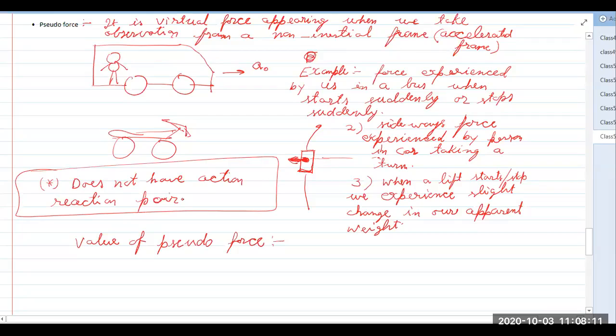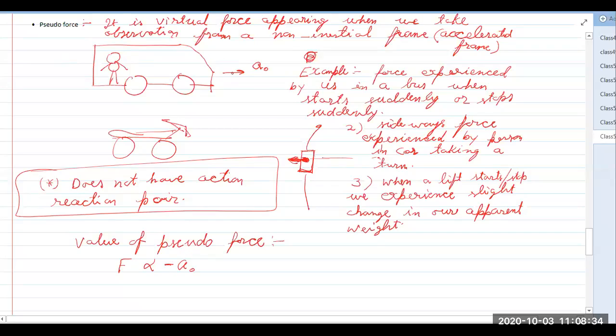Now we will see the value of the pseudo force, how much is this. So this force is proportional to the negative of the acceleration of the system. Why negative? Because if the bus accelerates forward, you feel the force in the backward direction. That's why the negative sign, because you experience the force in the opposite direction of acceleration.